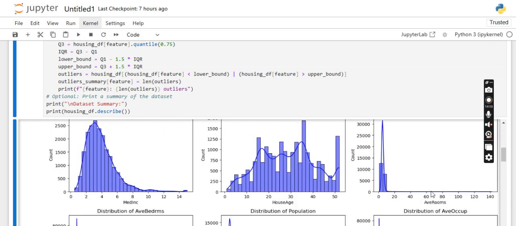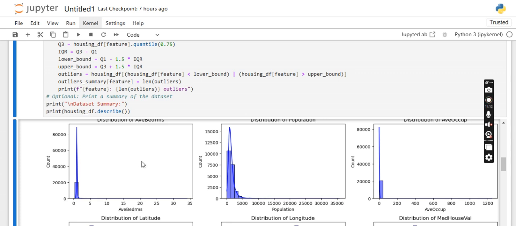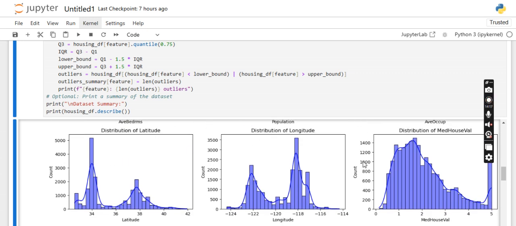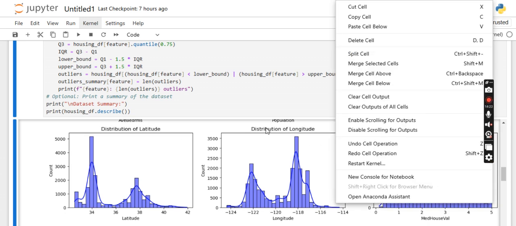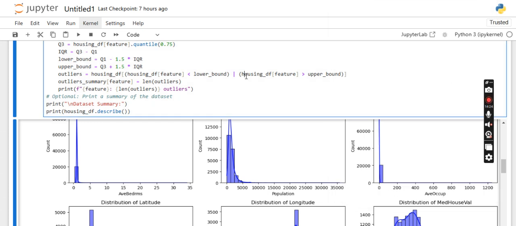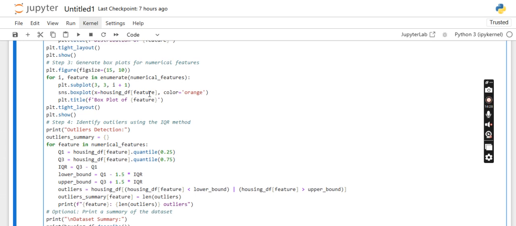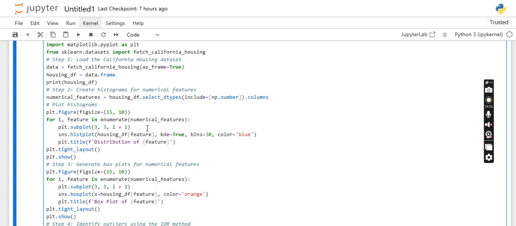So this consisted of 3 rows and 3 columns, and each subplot or subgraph will have a different feature plotted, like the distribution of latitude and the distribution of longitude. All these are different features we are plotting in the different subplots. So this is the line for that. Next, here this is the line for that, and we are plotting from the